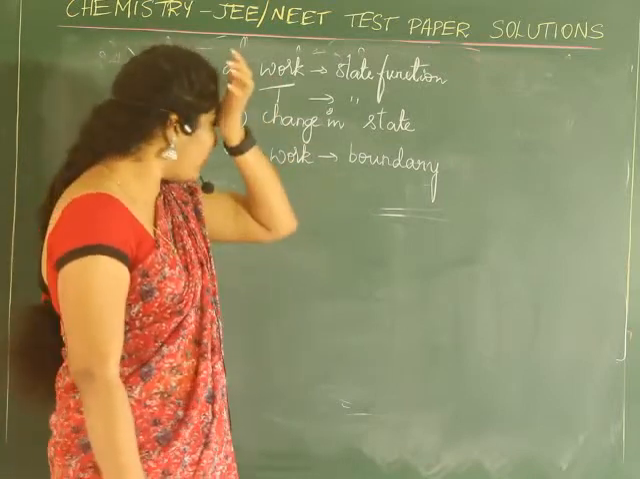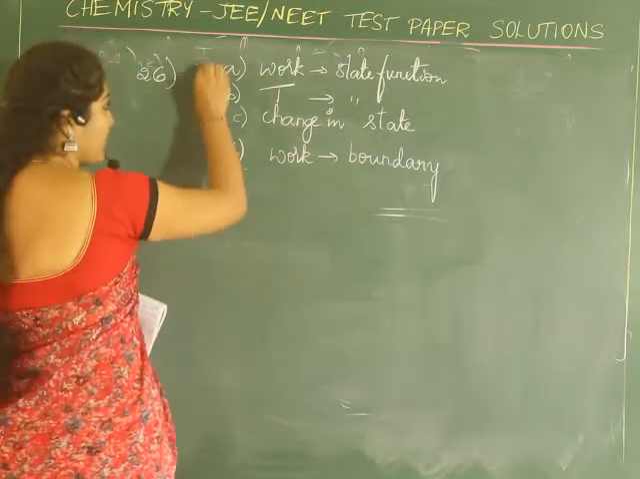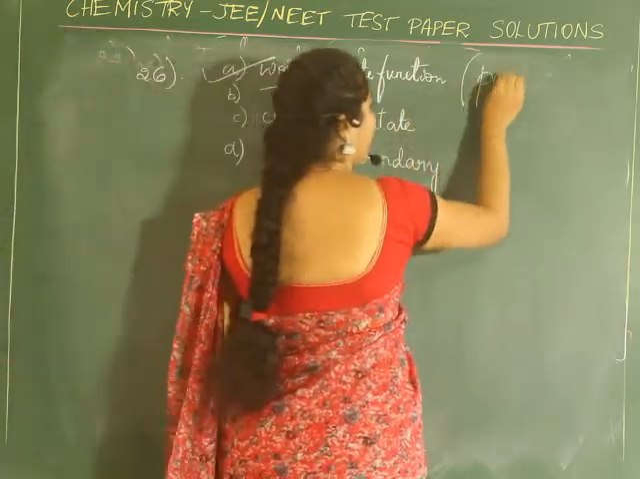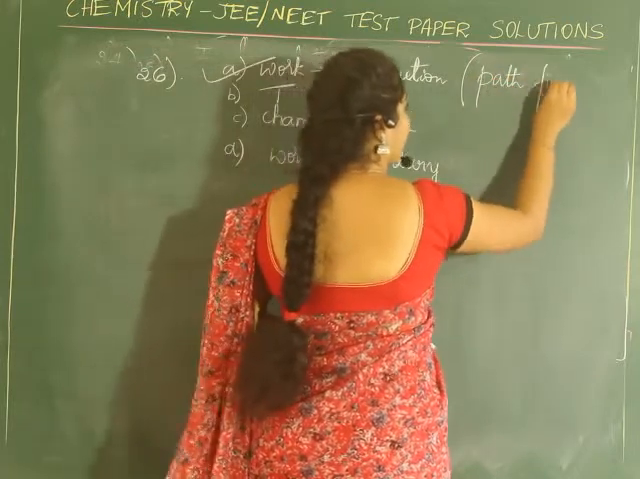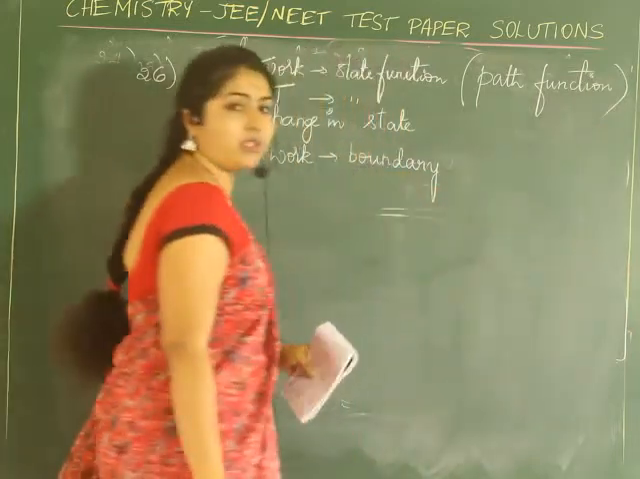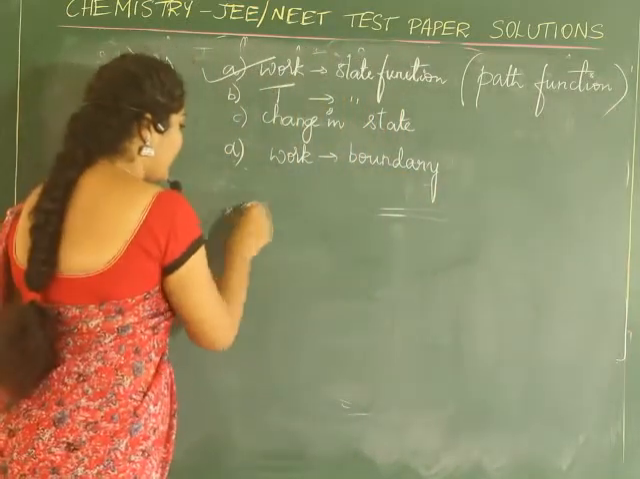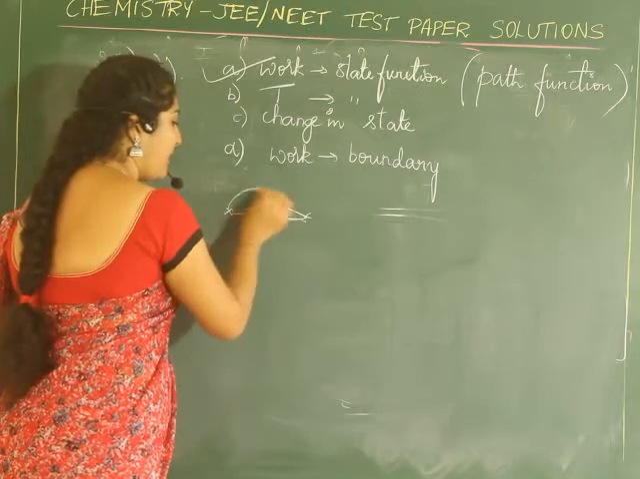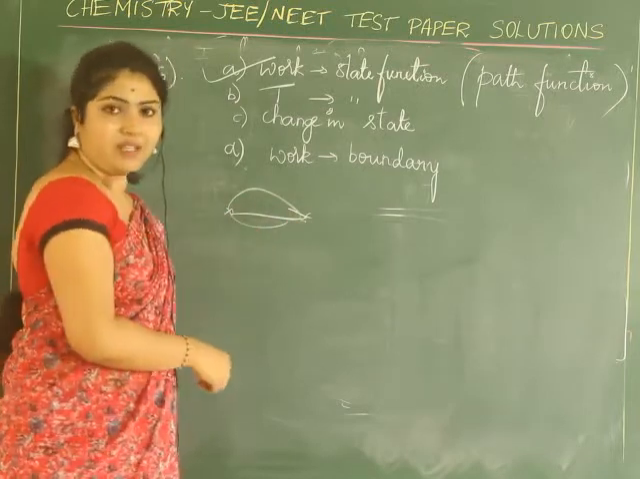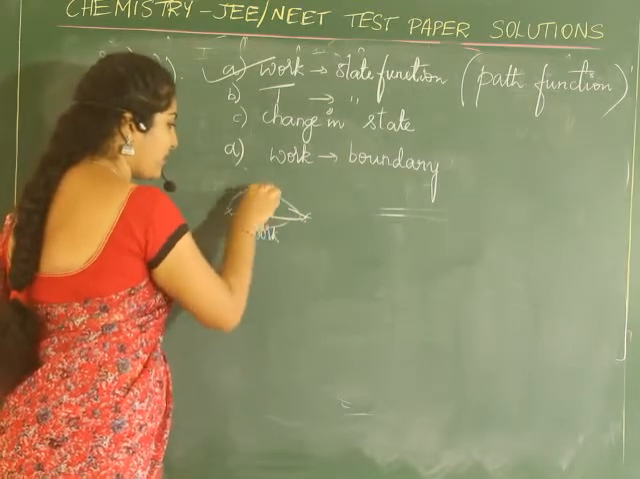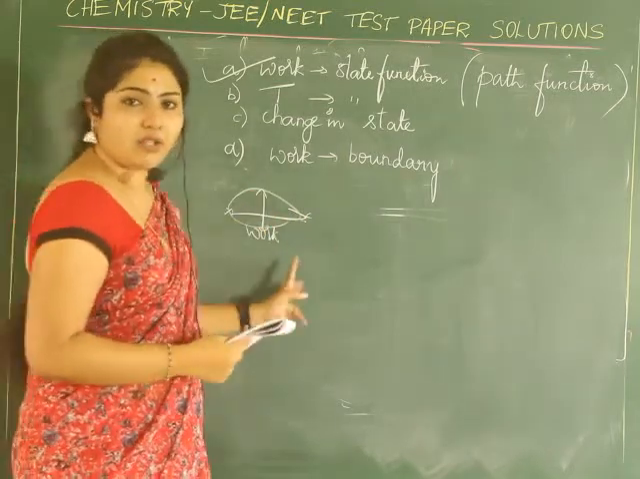It's a known fact that work is not a state function. Instead, it should be a path function because work done depends on the path. Work done doesn't depend on the initial and final state. Instead, it depends on the path that has been carried out. So work done is a path function, not a state function.